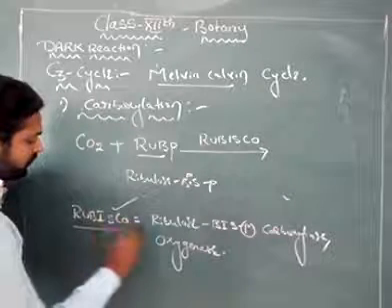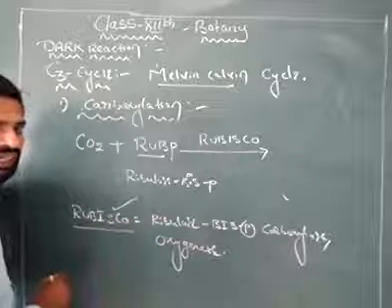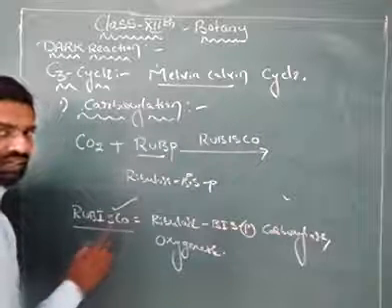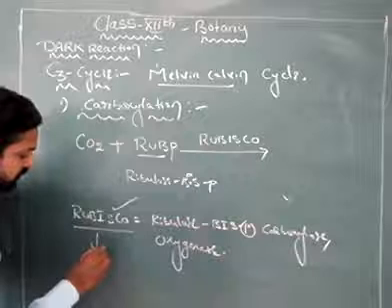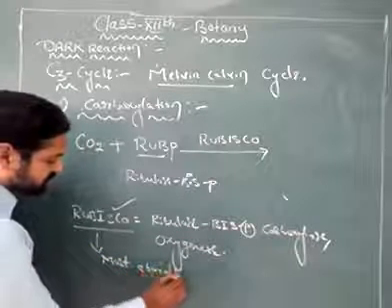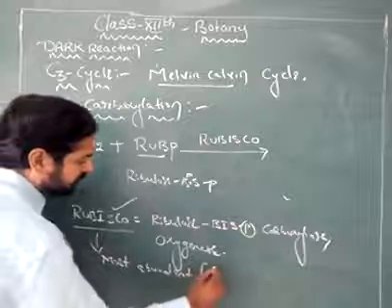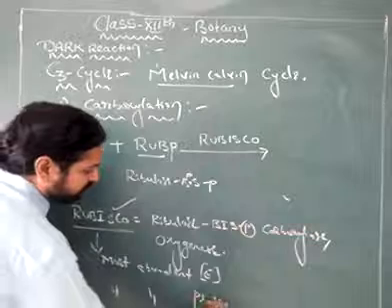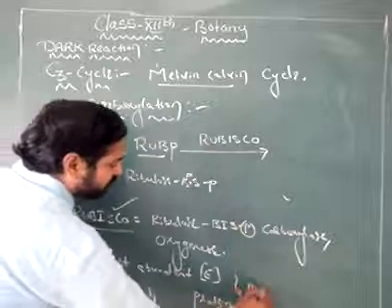Now, Rubisco is the most abundant enzyme and the most abundant protein in the biological world.